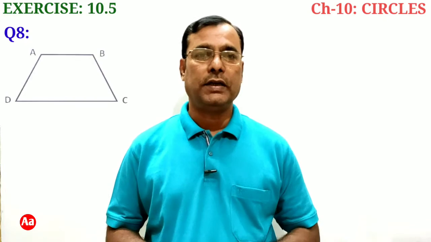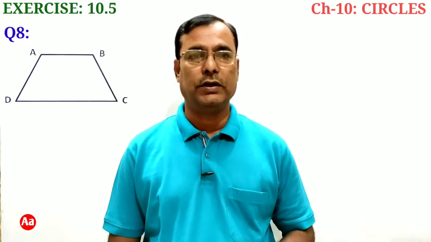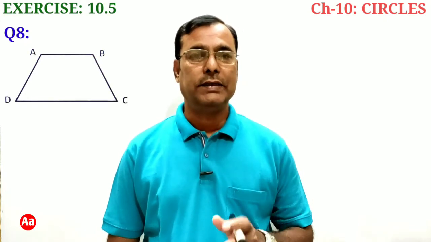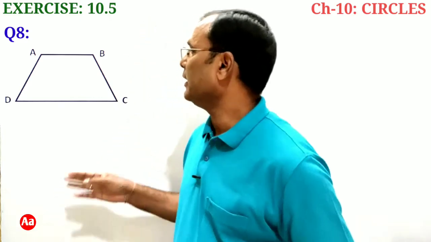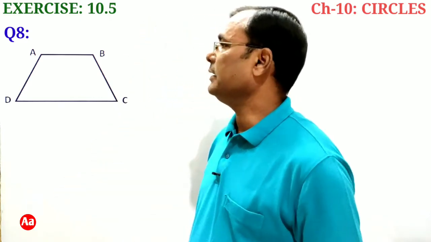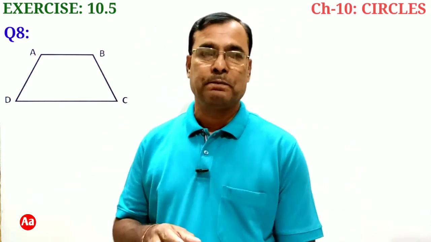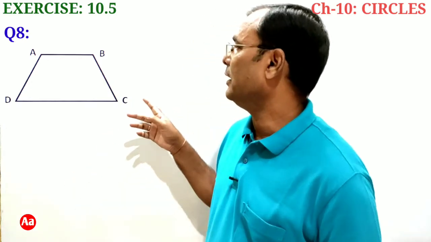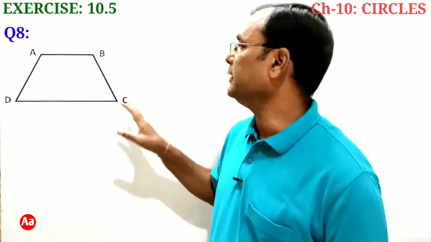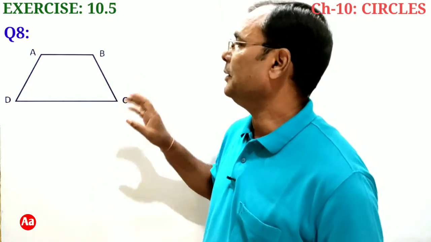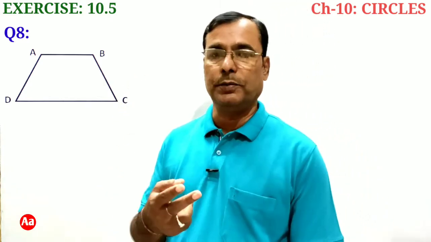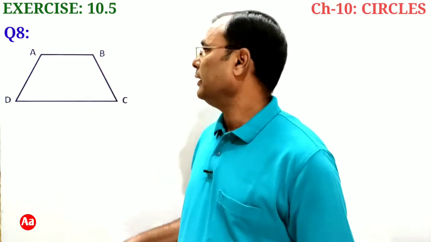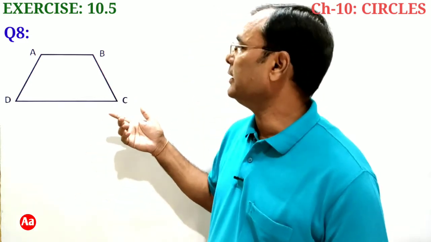Question number 8. If the non-parallel sides of a trapezium are equal, then prove that it is cyclic. In this figure, ABCD is a trapezium whose non-parallel sides AD and BC are equal. So in this trapezium ABCD, AB is parallel to DC, one pair of opposite sides, and non-parallel sides AD and BC are given equal.